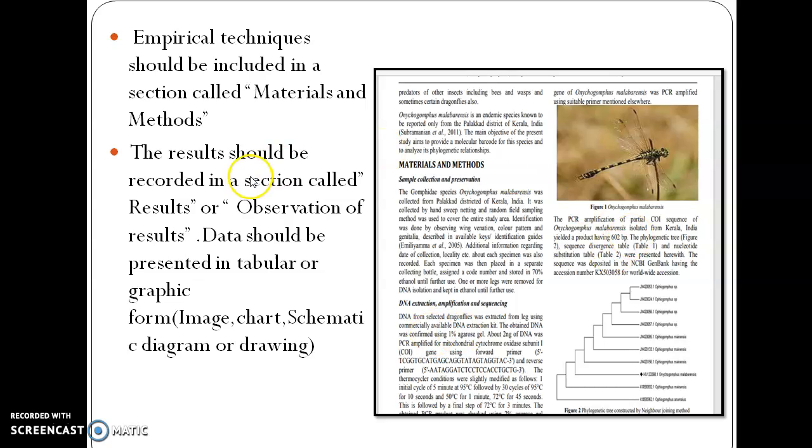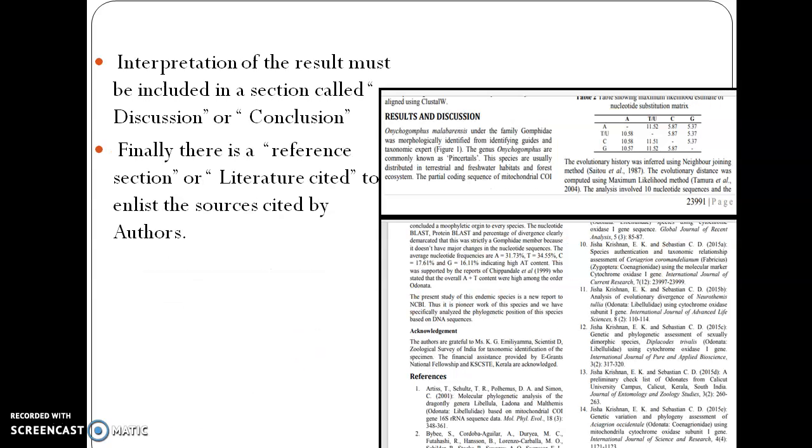Then comes the result. The result should be recorded in a section called result or observation of result. The result data should be presented either in tabular or graphical form. Here you can see a picture of this dragonfly. Then this is a graph image. This is not a graph, this is a phylogenetic tree. These kinds of images and schematic diagrammatic representations should be placed mainly in the result section. Then comes the interpretation of the result. We interpret our results mainly in the result and discussion part, and it should generally be named result and discussion or conclusion.